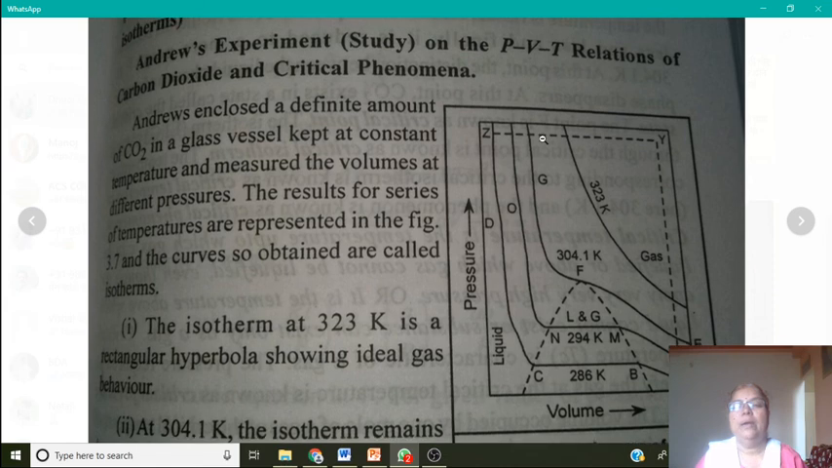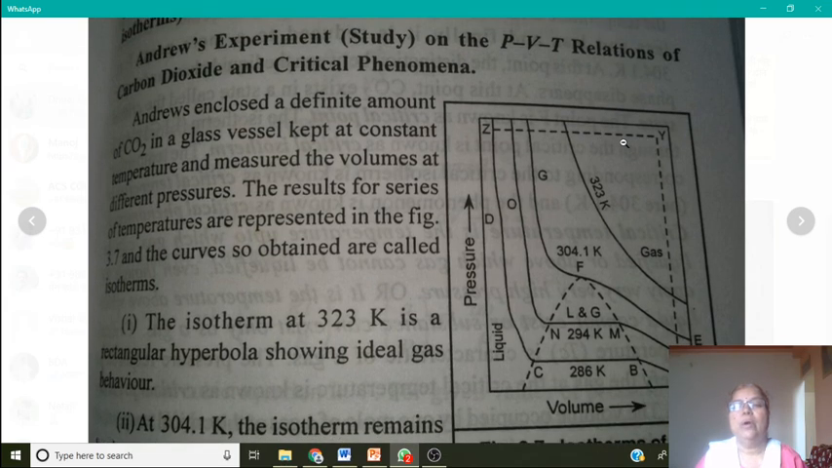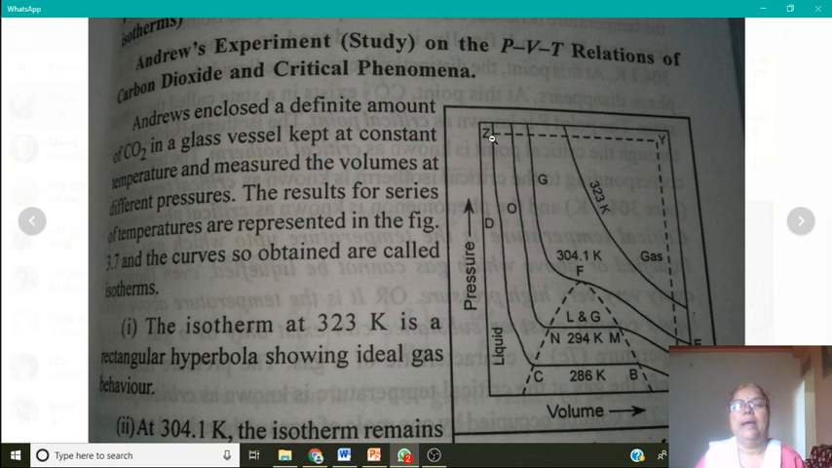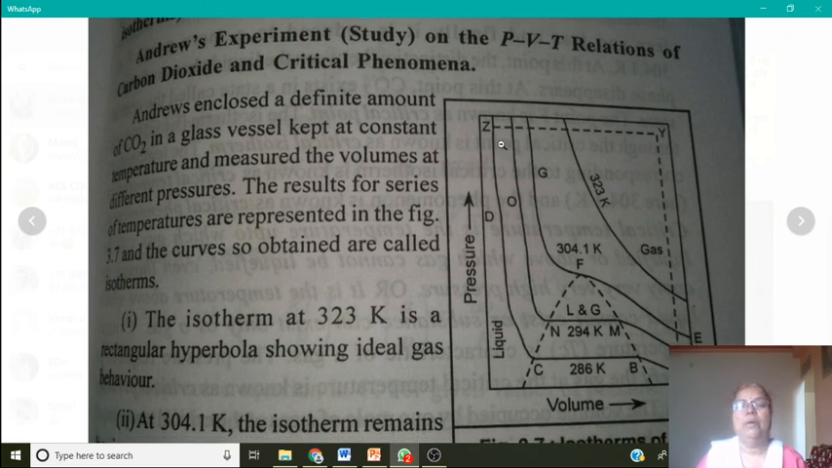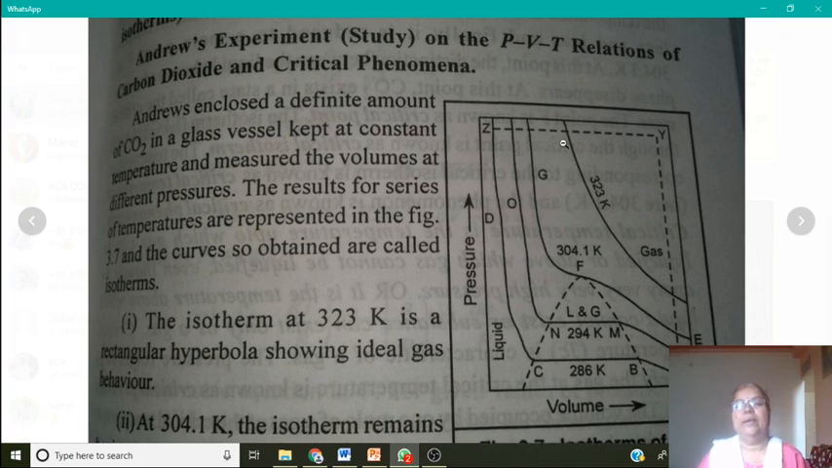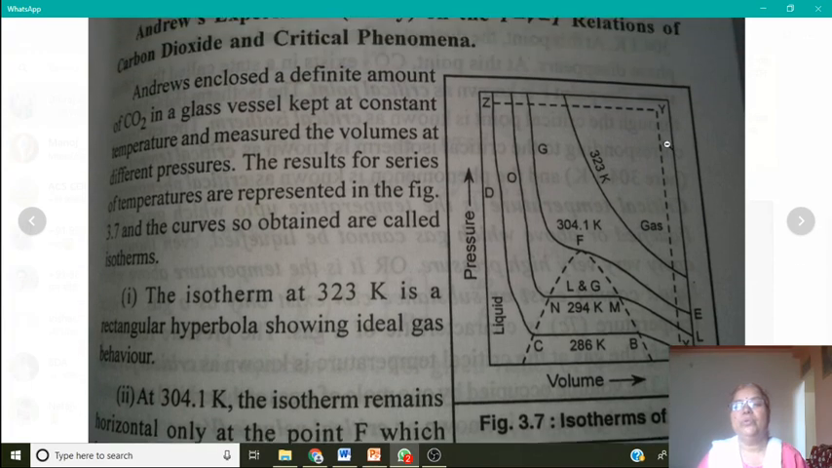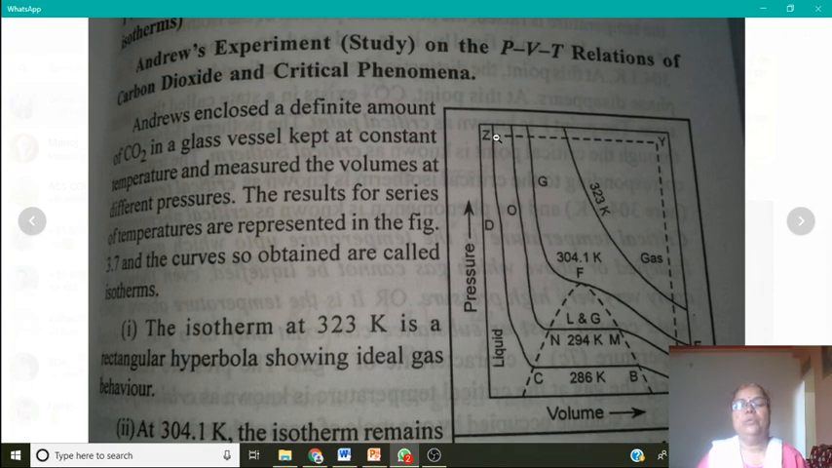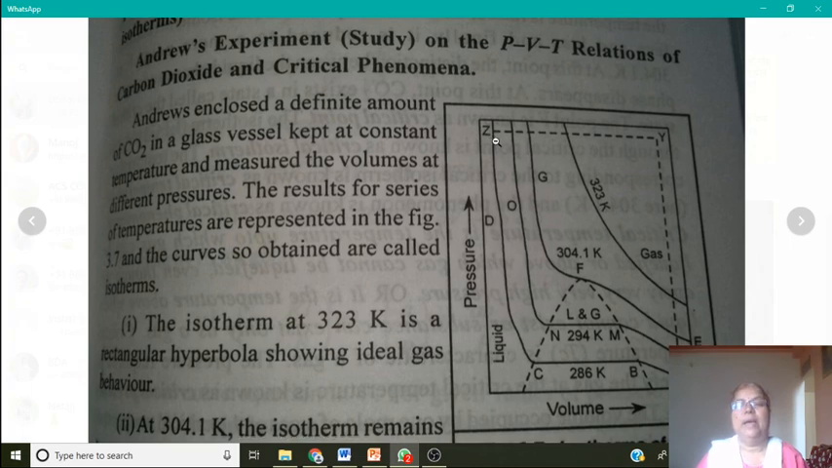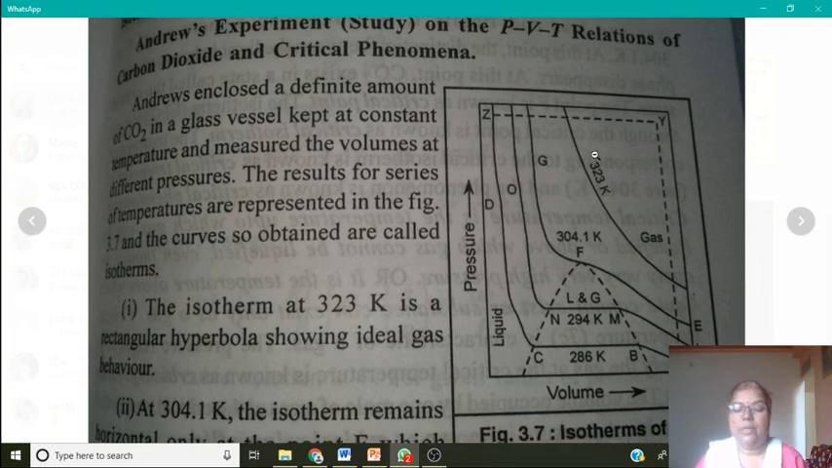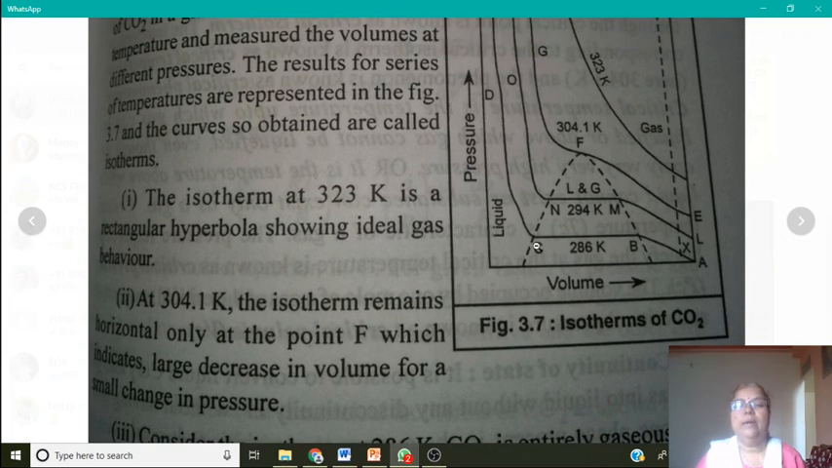If we cool the CO2 along this YZ, at this Z point we have CO2 in a liquid state. Here there is no discontinuity. Here we have CO2 in a gaseous state, here we have CO2 in a liquid state, and this is the continuity of the state.